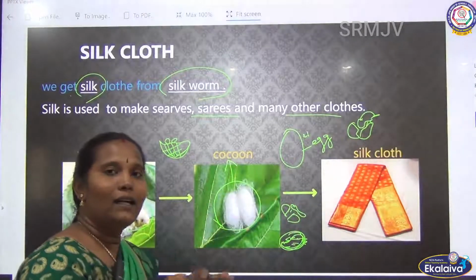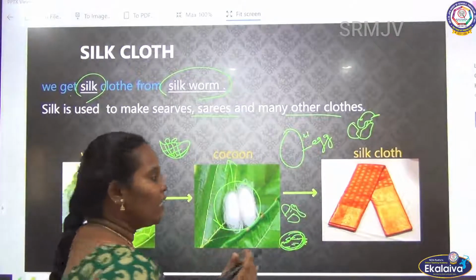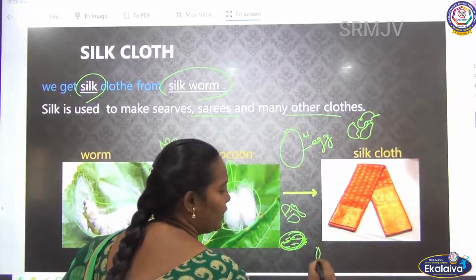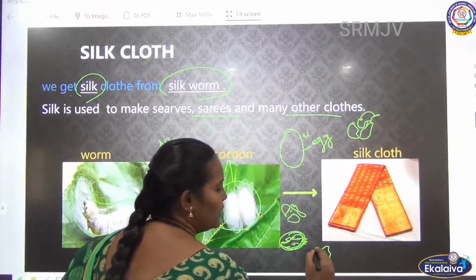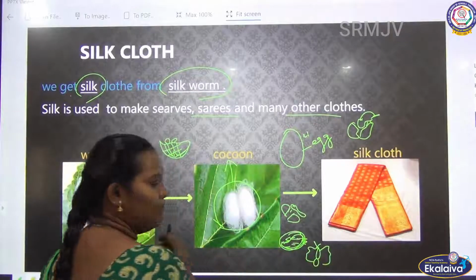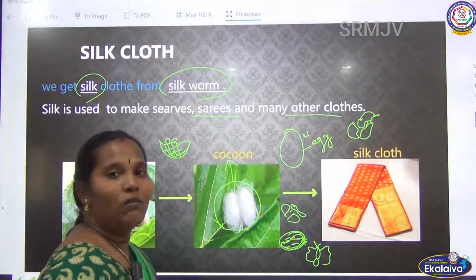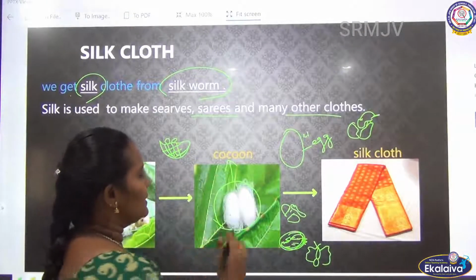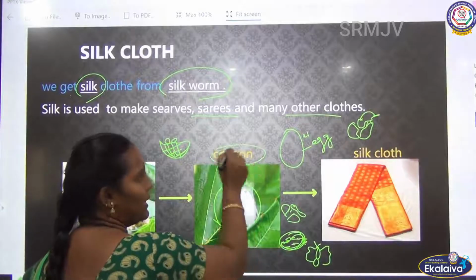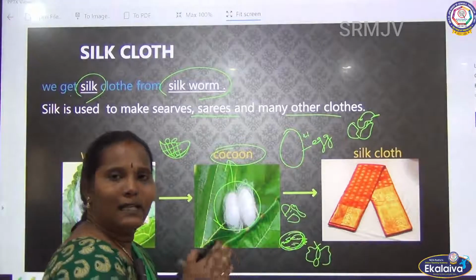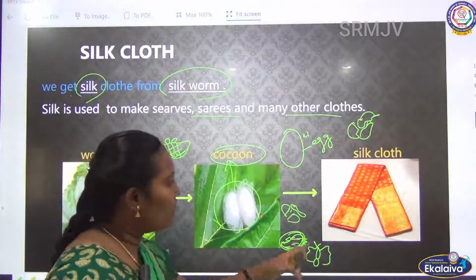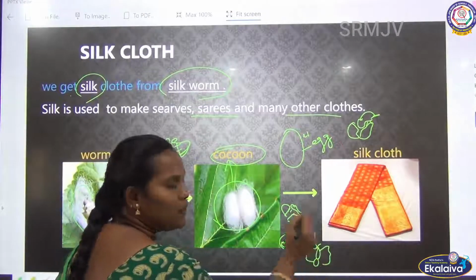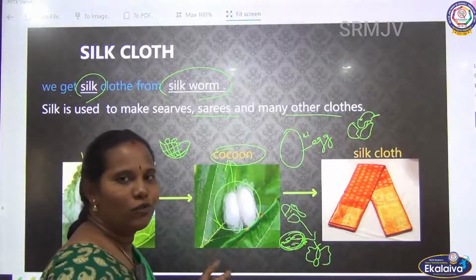After that they get wings. This converts into a butterfly. We see butterflies, no? Actually these butterflies come from the silkworm. But what they did is stop the growth of the silkworm at the cocoon stage. After the second stage they don't go on. If they go to the fourth stage, it will be a butterfly, and afterwards it is not useful for us.